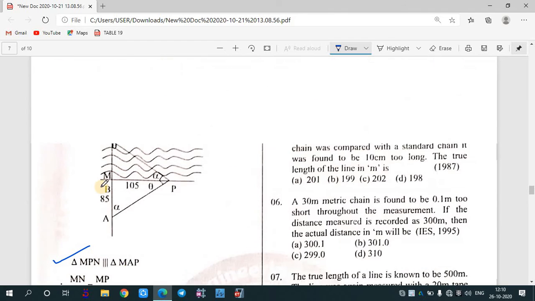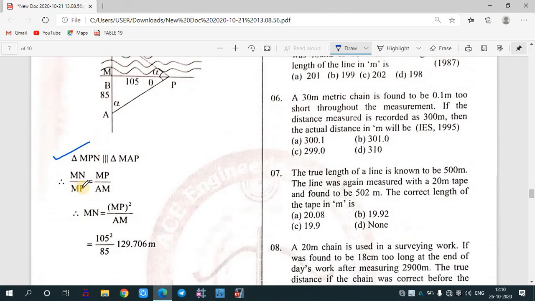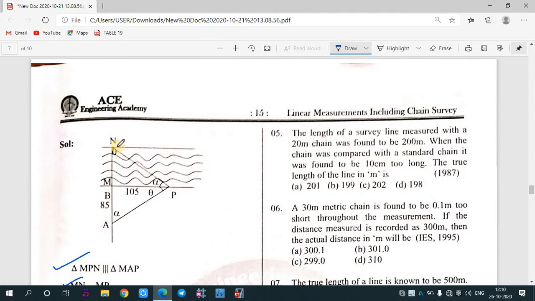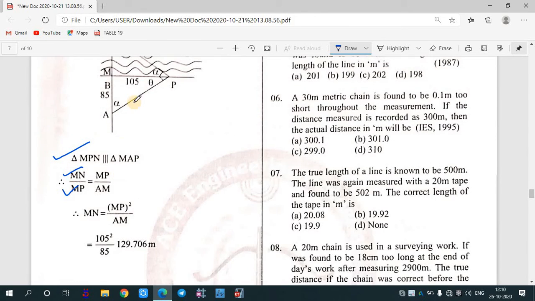So MN by MP will be equal to MP by AM. So from here we can calculate MN.